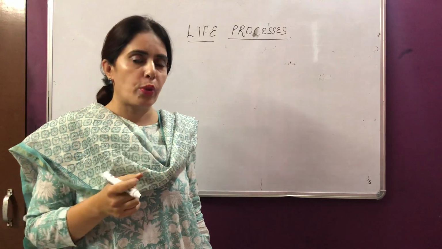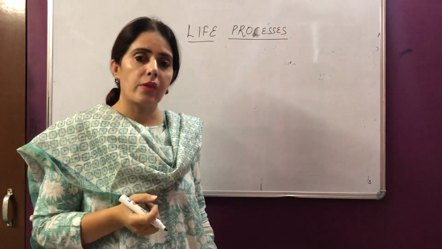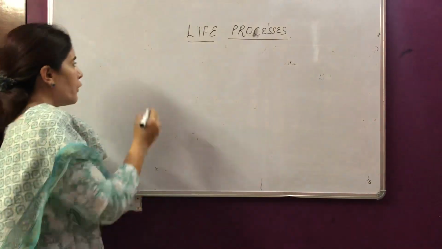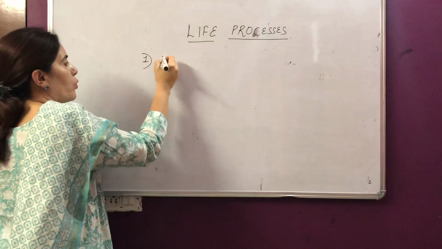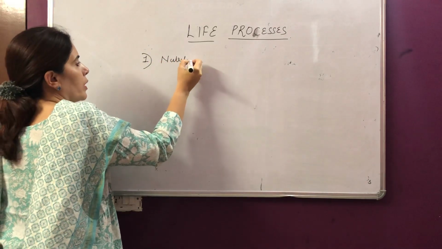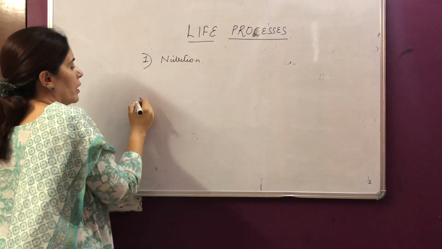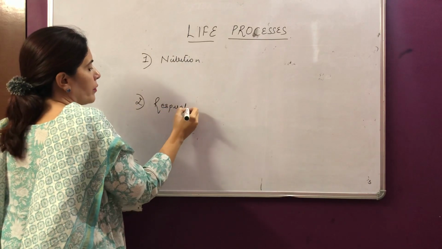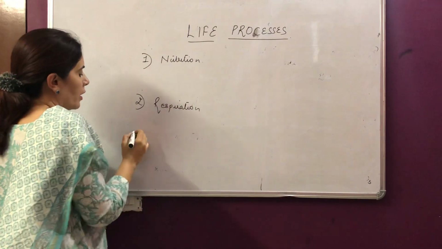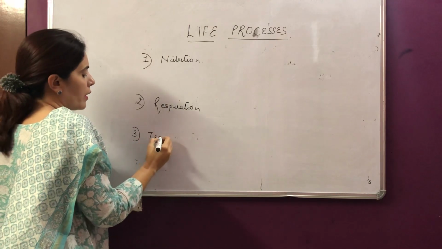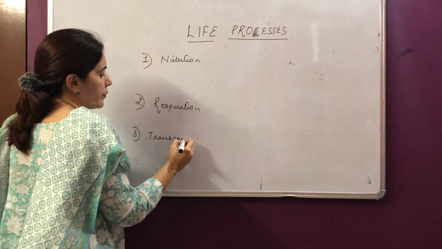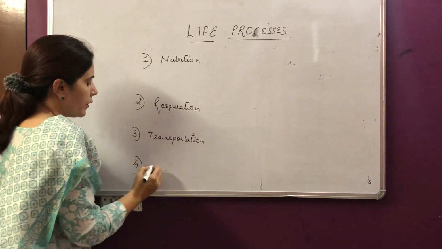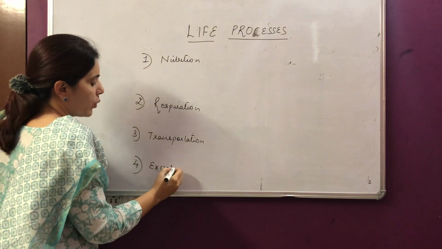There are 4 such processes which are important for our survival and survival of all the animals, out of which the first one is nutrition. The second one is respiration. The third one is transportation. And the fourth one is excretion.